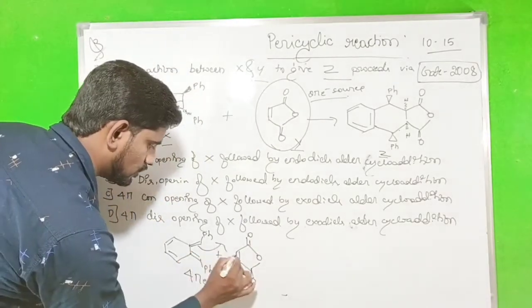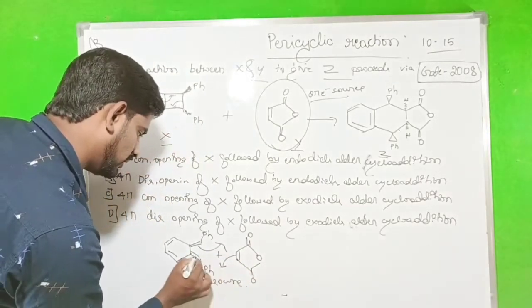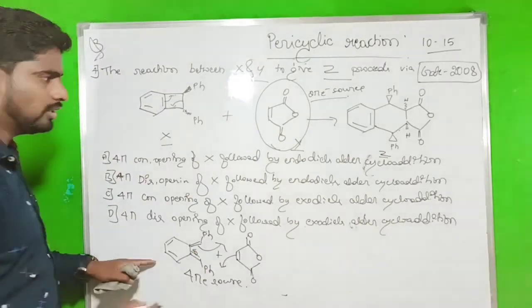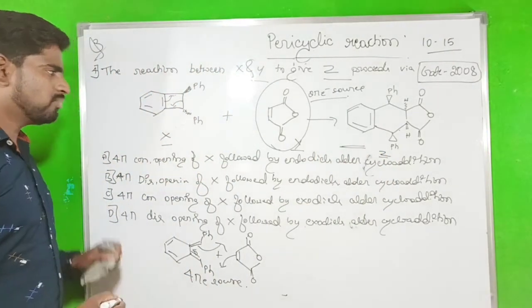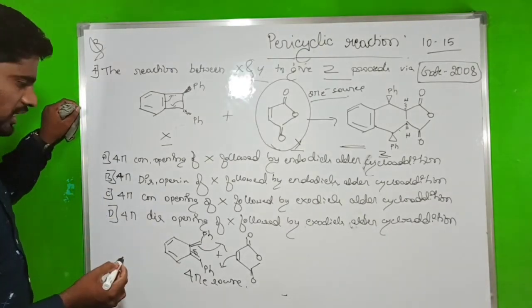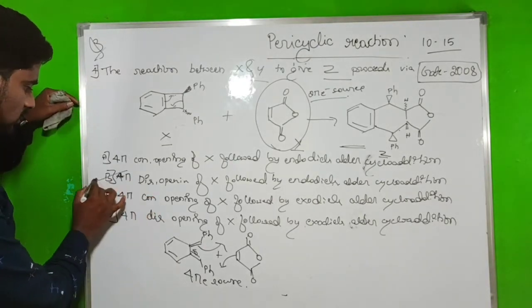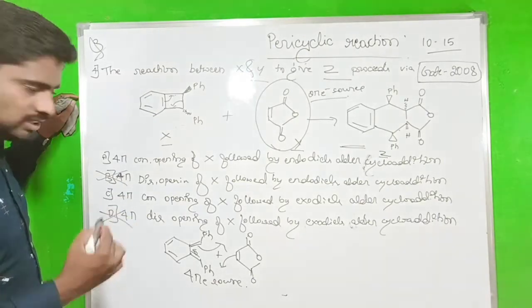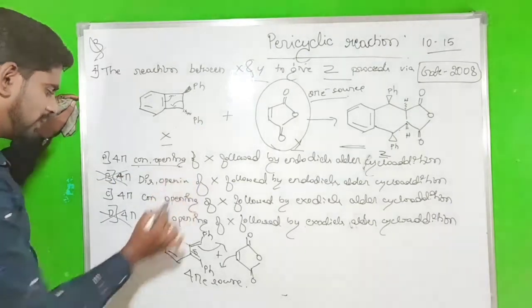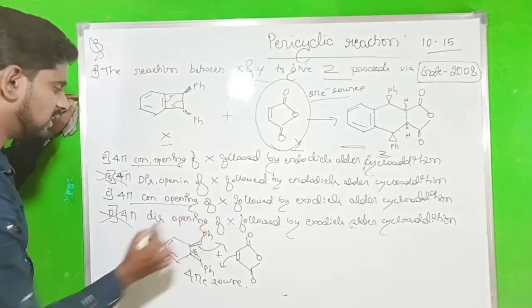The bond comes to here, joins to that one, and this bond shifts to here, making Z the product. So under thermal condition, 4 pi disrotation will not be feasible, as we saw in the selection rule. So 4 pi conrotatory opening is the correct option.